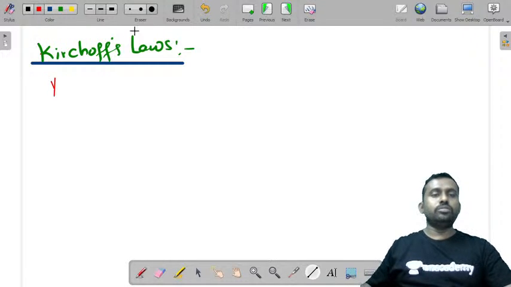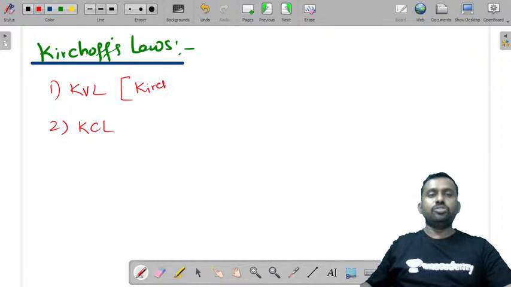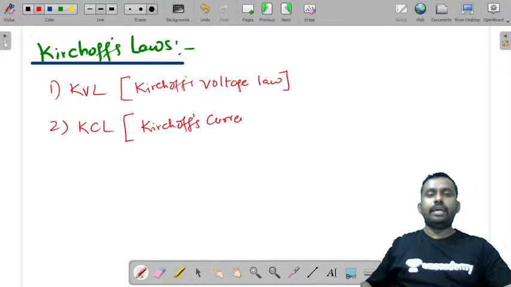You have two Kirchhoff laws. One is KVL, the second one is KCL, which is Kirchhoff's voltage law, or Kirchhoff's current law.